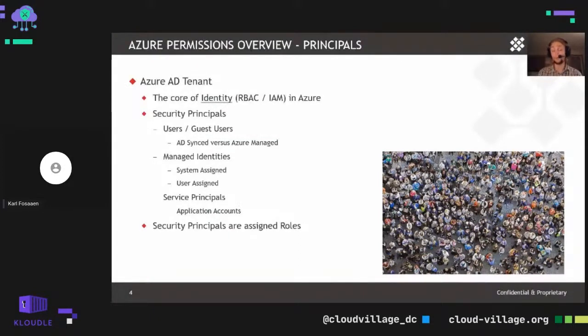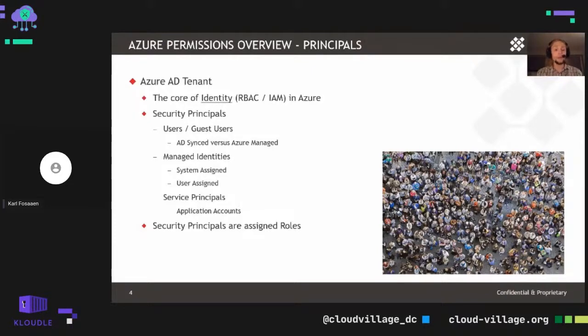So something like a virtual machine, if we want that virtual machine to be able to have rights within either Azure Active Directory or the subscription to access data or make changes, we would assign an identity to that virtual machine. That VM would get the token for that identity and then be able to authenticate to Azure AD or to the subscription itself and access data or make changes.